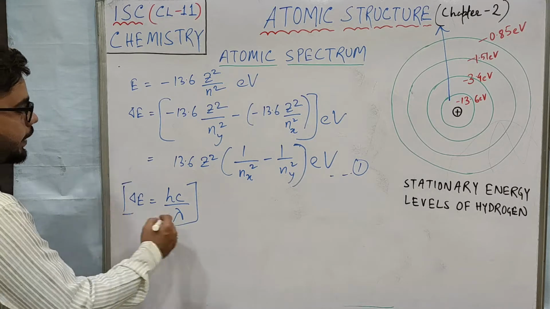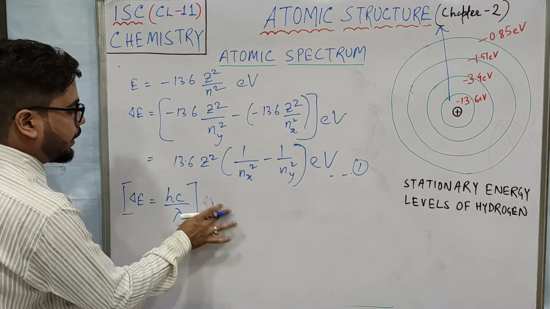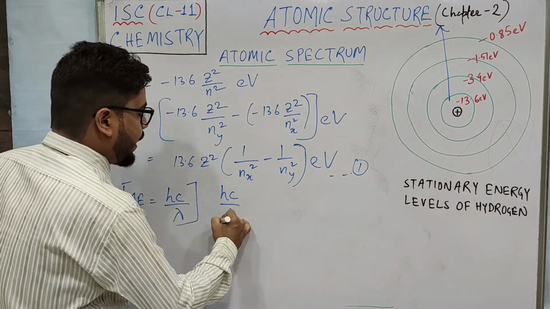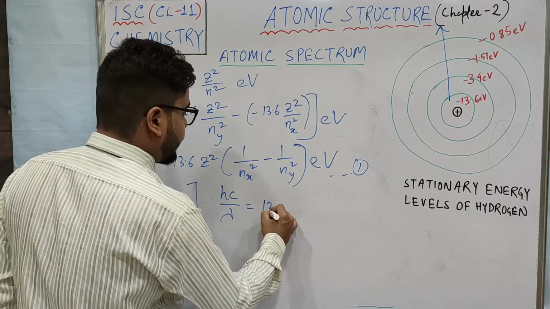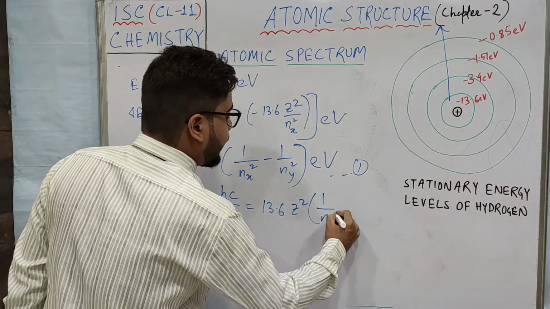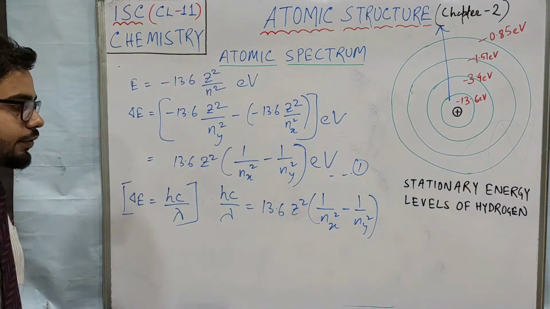Okay, so let me formulate the thing from here. Applying this, delta E I will replace by this. So hc by lambda equals 13.6 Z square, 1 by Nx square minus 1 by Ny square. I can write this, right?